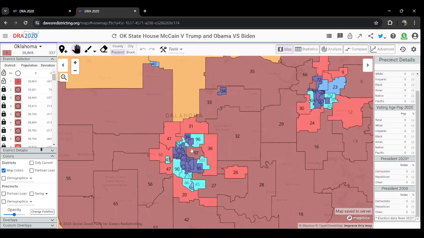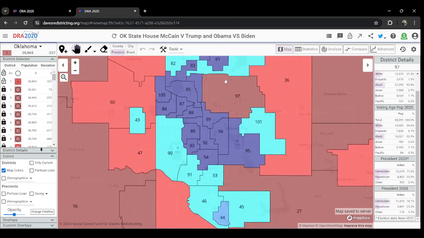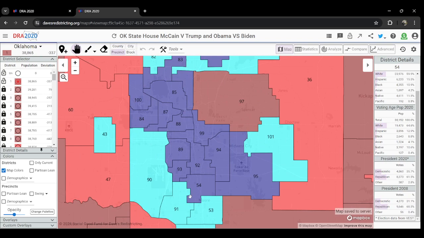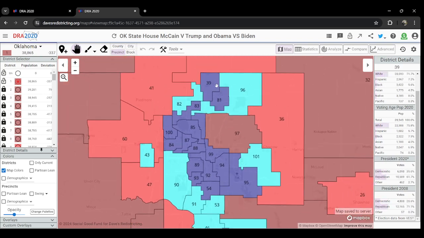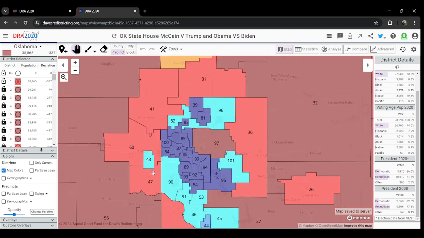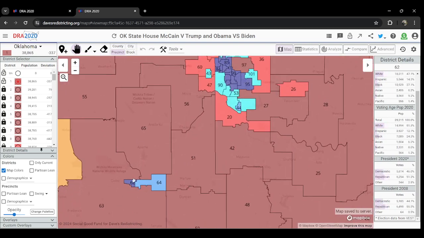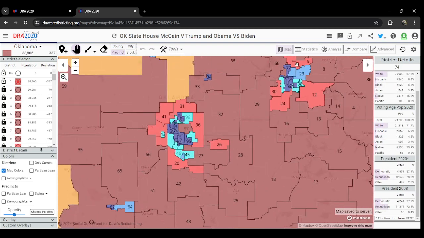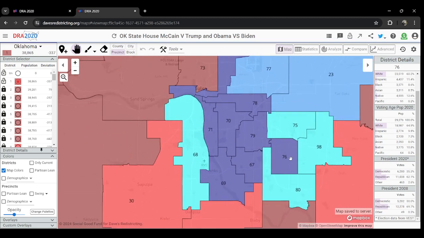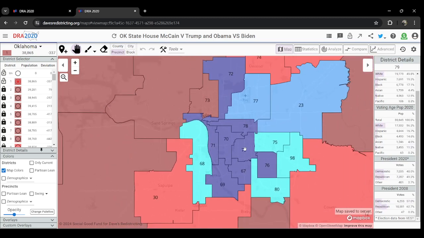The other interesting thing to note about this map is that there is a fair amount of exposure of Republican-held seats trending pretty solidly Democratic. I mean, we have 54, 95, 81, 39, 83, 100, 84, and that's just in the Oklahoma City metro. Whereas outside, we have 62 down in Lawton, and then districts like 76, 67, 69 in the Tulsa area.